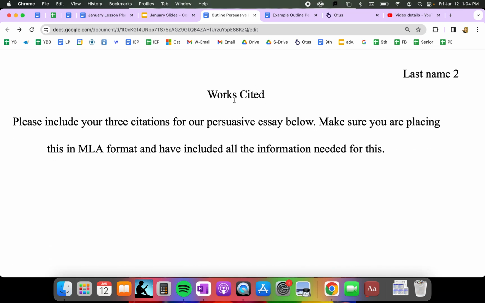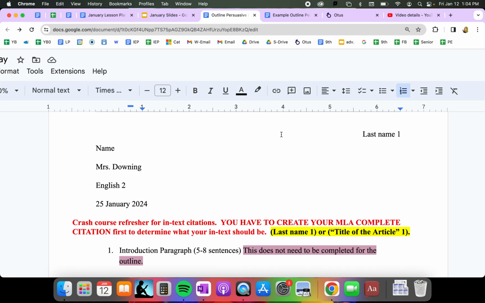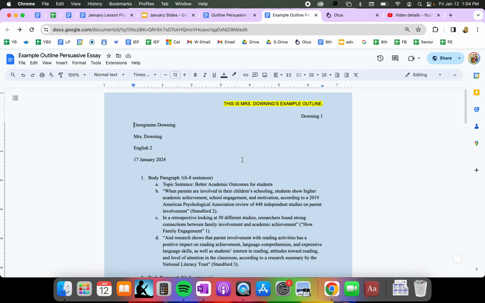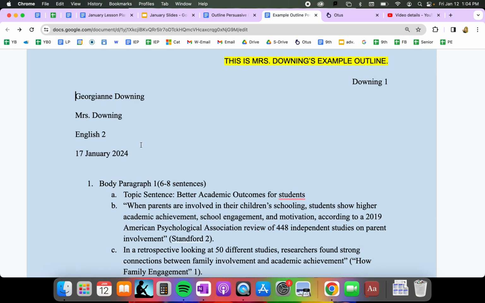The only other thing is to make sure that you have your works cited, which would be on the last page of the document per usual. So here's an example. I, again, have it labeled that this is Mrs. Downing's example up at the top, and the proper MLA heading and stuff like that. It's ironic because it was made by me.